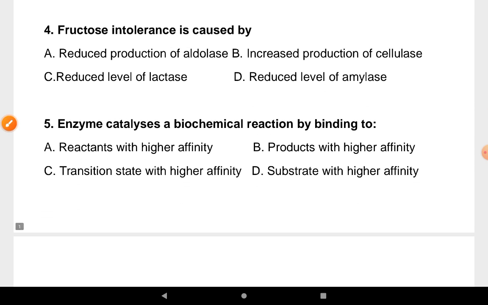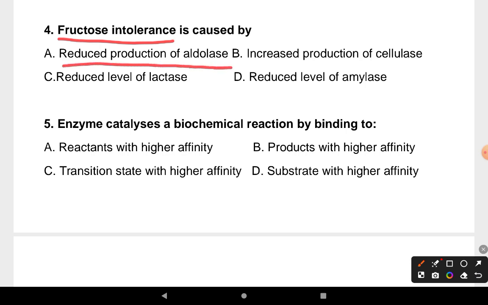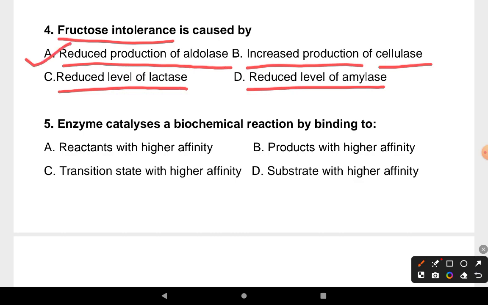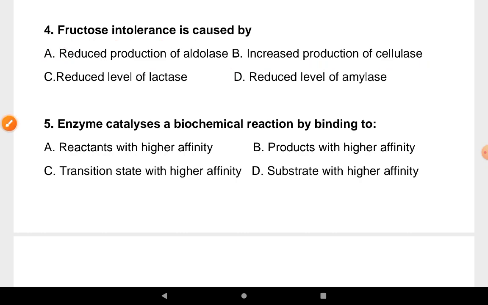Our next question is, fructose intolerance is caused by reduced production of aldolase, increased production of cellulase, reduced level of lactase, reduced level of amylase. The correct answer is option A, reduced production of aldolase cause fructose intolerance.